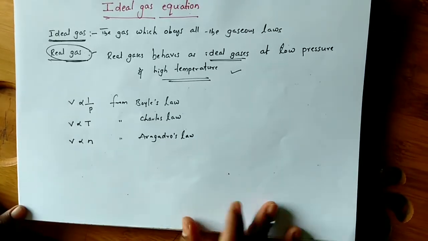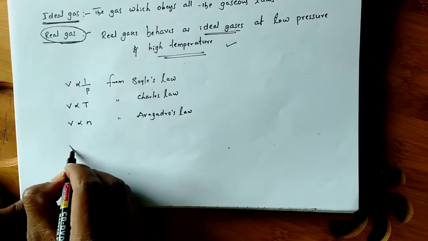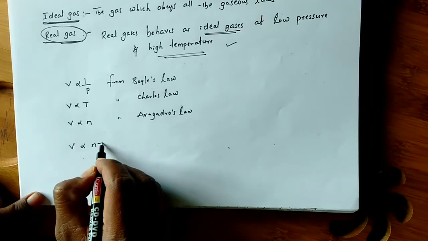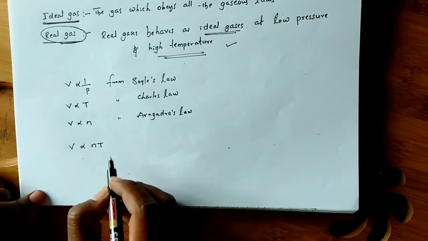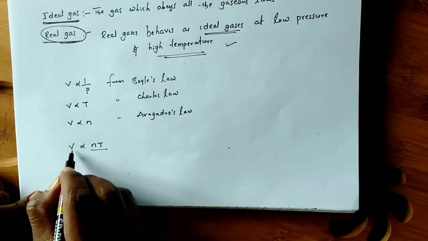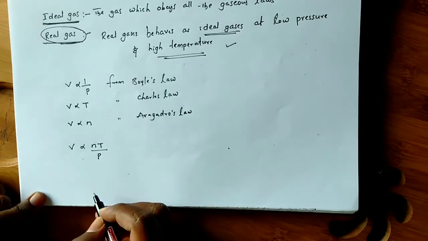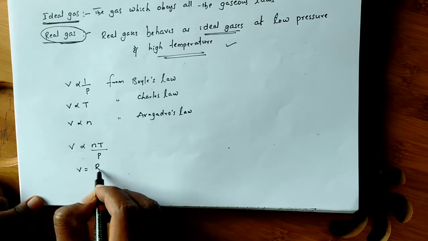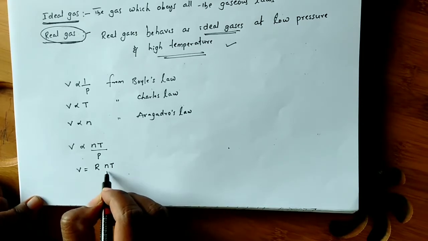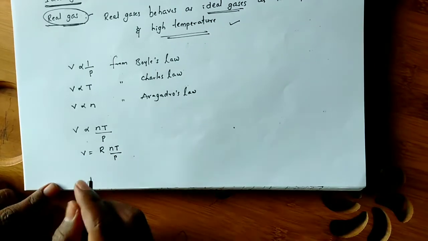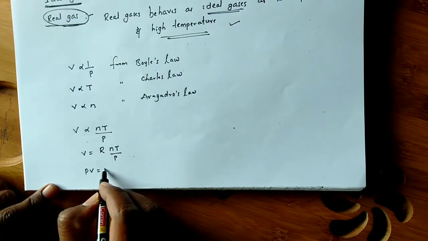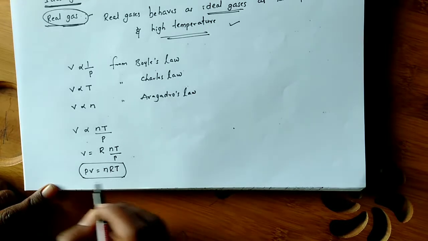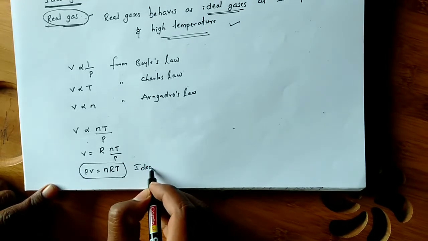From these three laws we can write V is directly proportional to number of moles and temperature, and inversely proportional to P. So V equals some constant R times nT by P. Now PV equals nRT. This is the ideal gas equation.